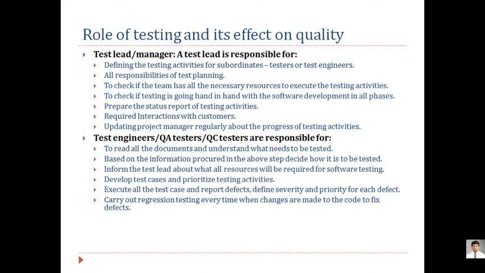And finally, carry out regression testing every time changes are made in the code to fix defects. There are different types of testing, and among them regression testing is the most commonly used. Now, regression testing means what? You are testing each and every component continuously and regularly. If there is any change on one side, you still have to go for the whole software or whole application testing. That type of testing is called regression testing.